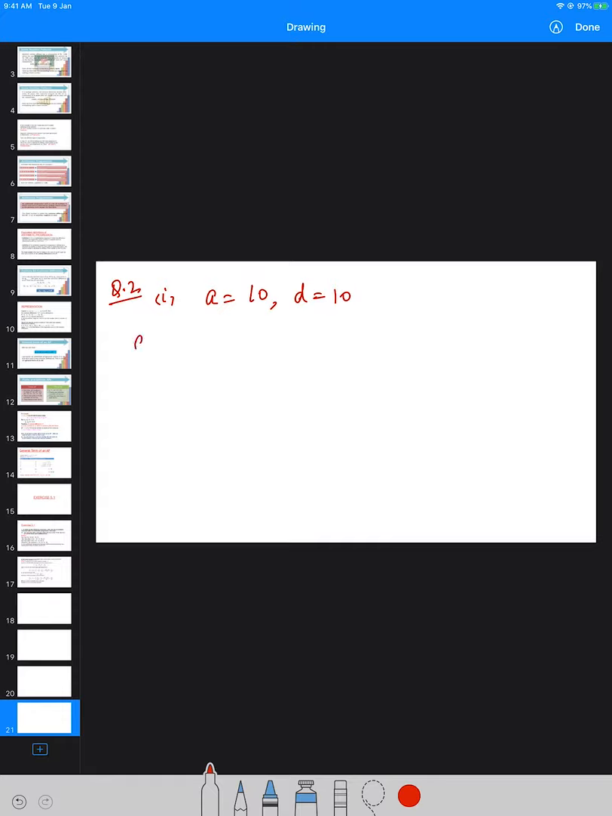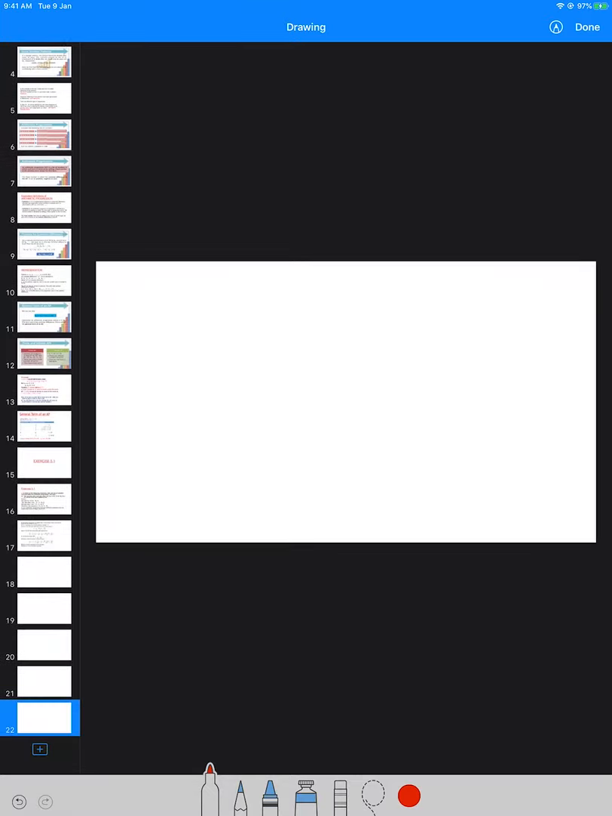So obviously the first term here will be 10 only. Second term, how will you obtain the second term? A2 will be the first term plus the common difference, that is 10, which will give you 20. A3, the third term will be the previous term, which is 20, plus the common difference, which is 10, that will give you 30. Fourth term again is the previous term, which is 30, plus the common difference 10, which will give you 40. So question number 2 is otherwise very simple. All the questions can be done in the same manner.